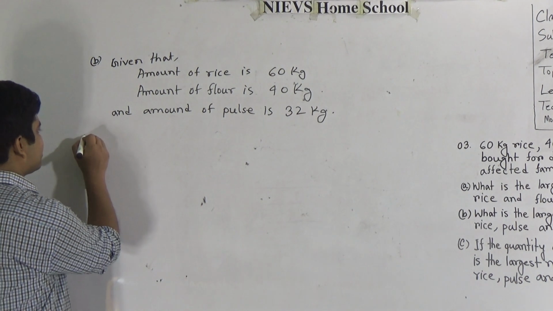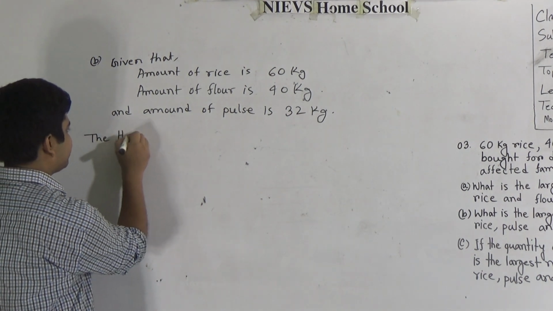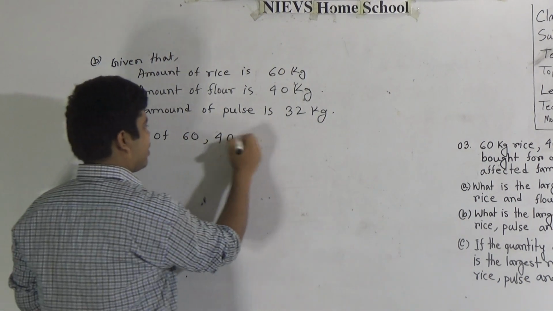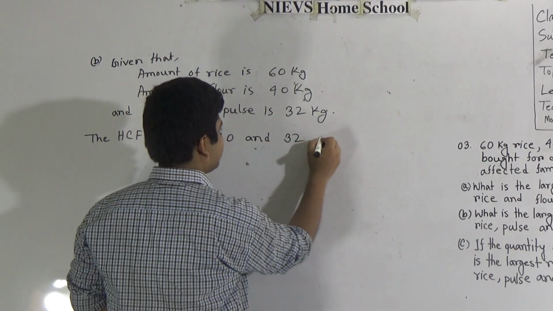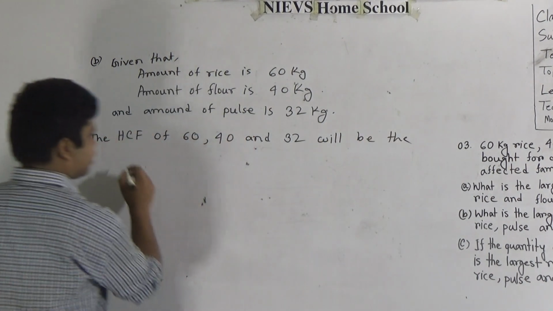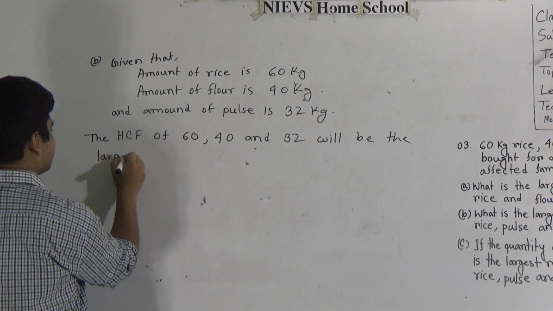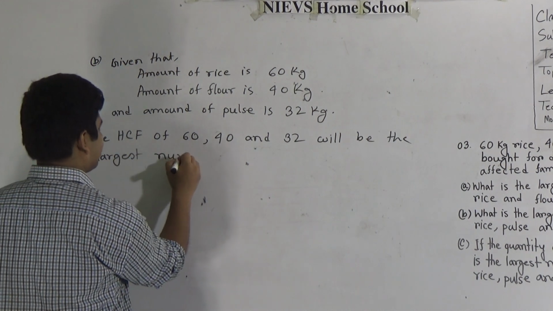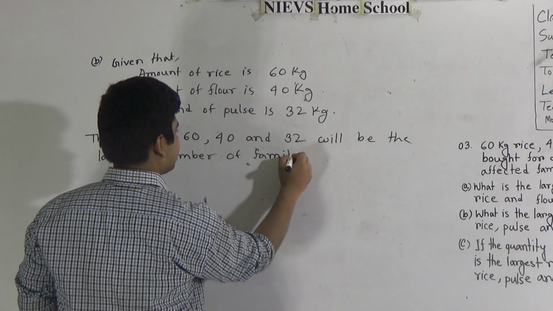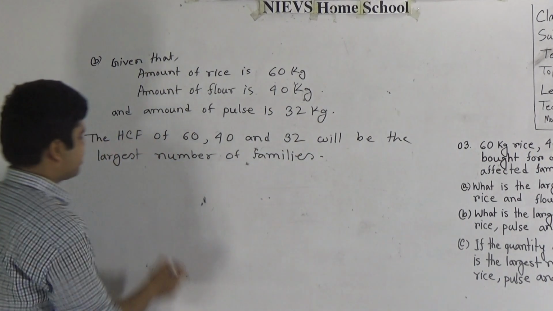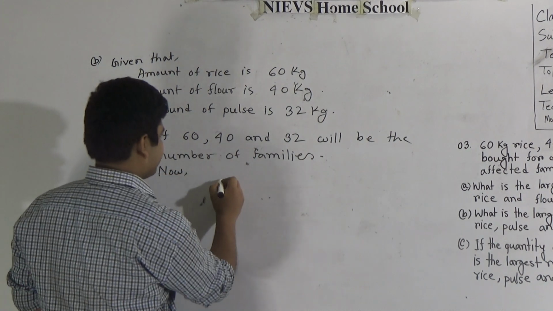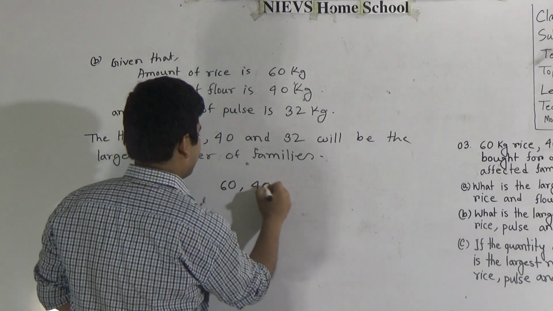So write: the HCF of 60, 40 and 32 will be the largest number of families. Then we find the HCF of 60, 40 and 32.